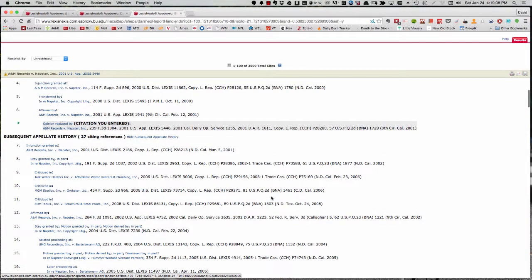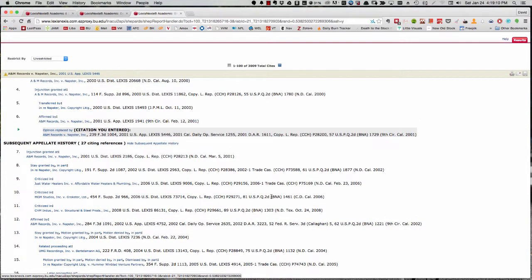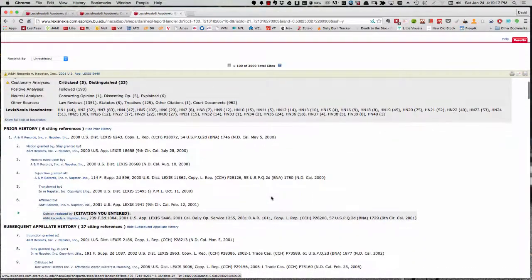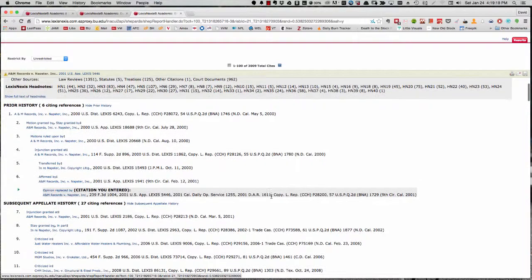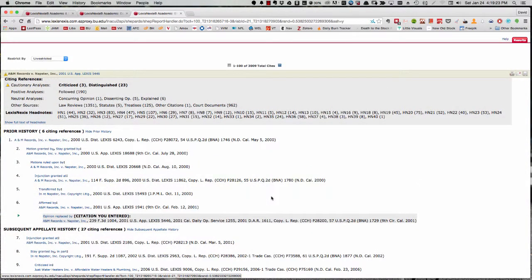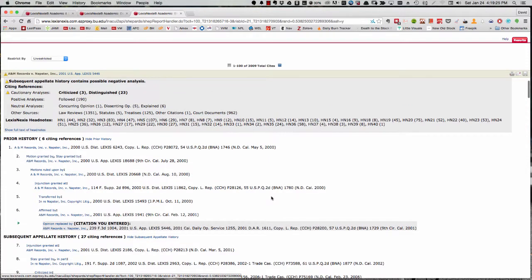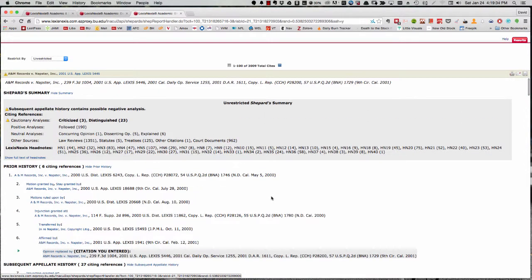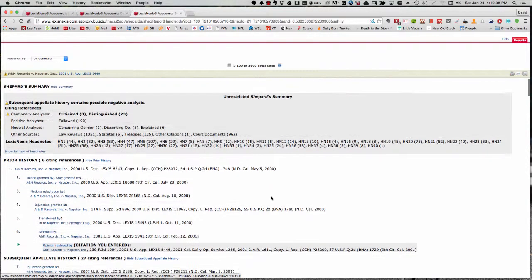And note that most cases do not have Napster's robust afterlife, and so your Shepard's results would not be nearly as complicated as this. But just remember, Google may be easier to use because it is more familiar, and it comes back with results that are in a format that you're used to. But LexisNexis searches return much more useful information.